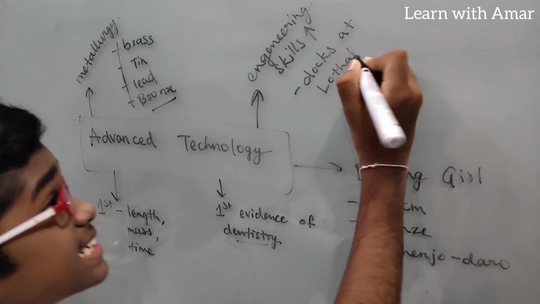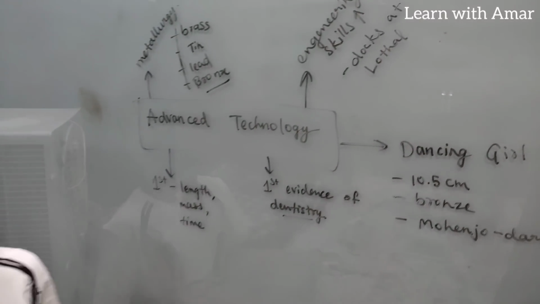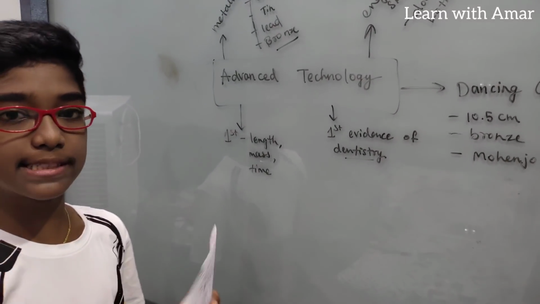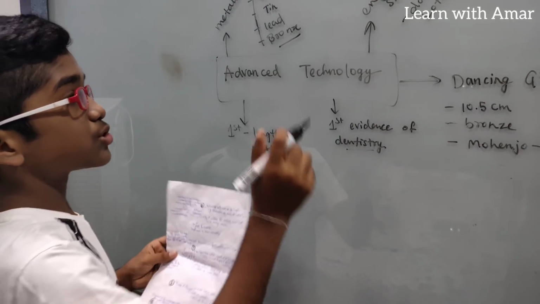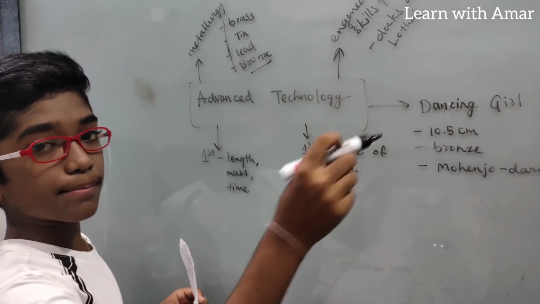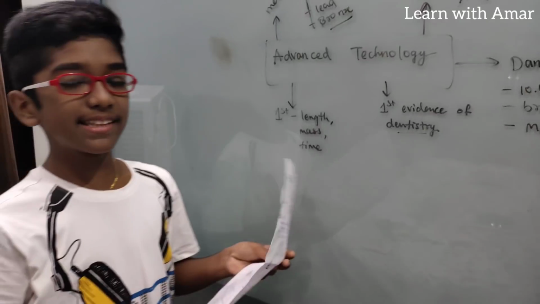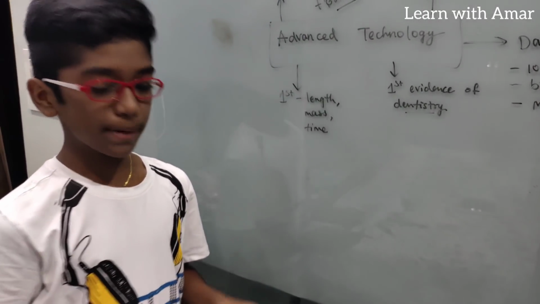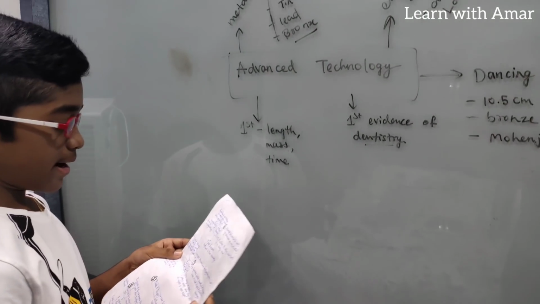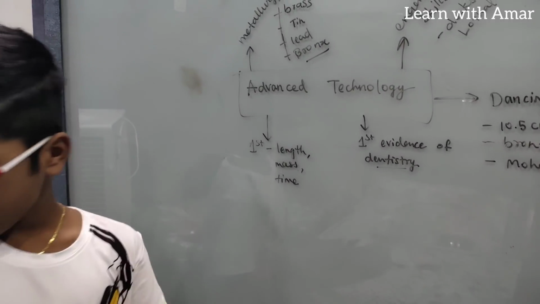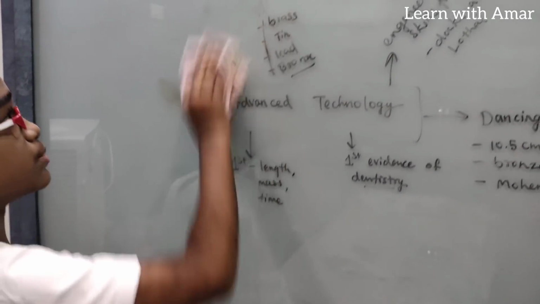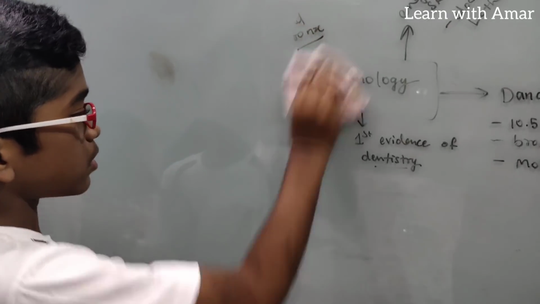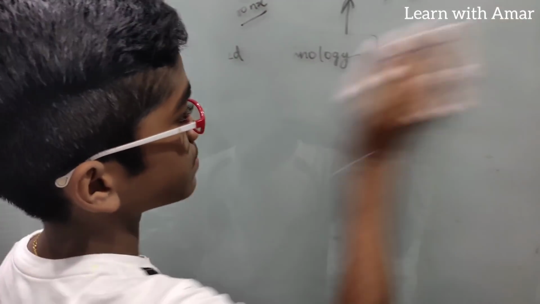As I said, Lothal is a seaport situated in Gujarat. So they built docks at Lothal, and by seeing that, we can say their engineering skills were at their peak. And that is about the advanced technology used by the people of the Indus Valley civilization.